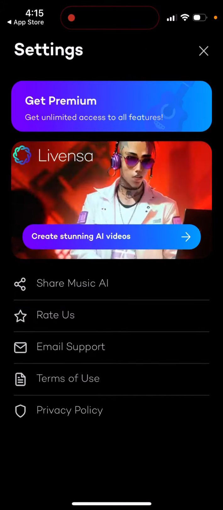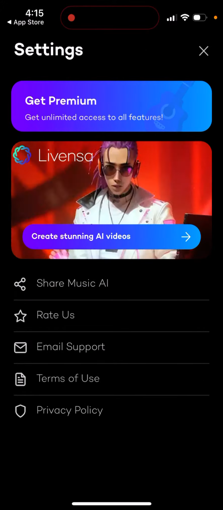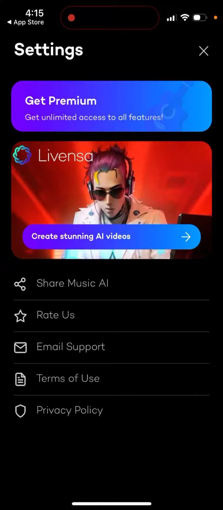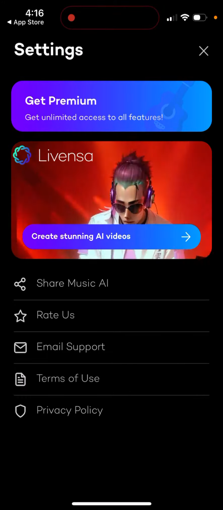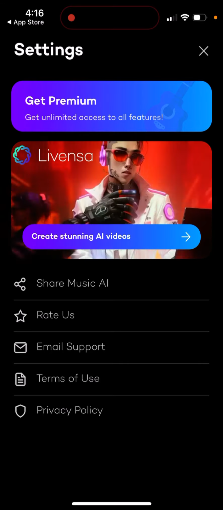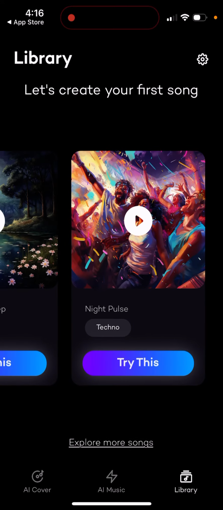It's quite high in the charts these days. Also, you can just create stunning AI videos. That's another app which you can try. So that's what it is. So give it a try.